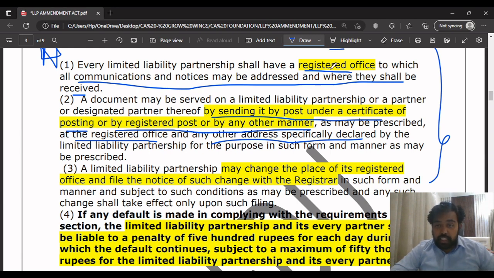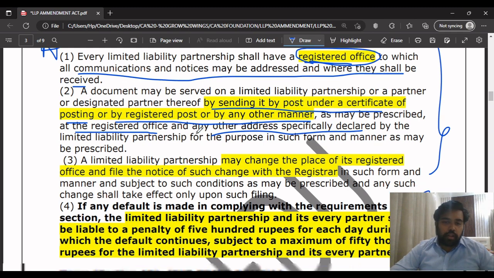So through the registered office which the LLP has registered with the MCA website, they can send a document or notice for the LLP or for a partner or for a designated partner, by post under certificate of posting, by registered post, or by any other manner.